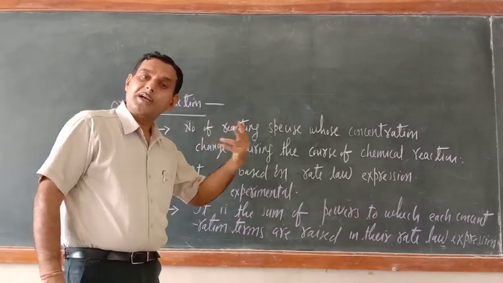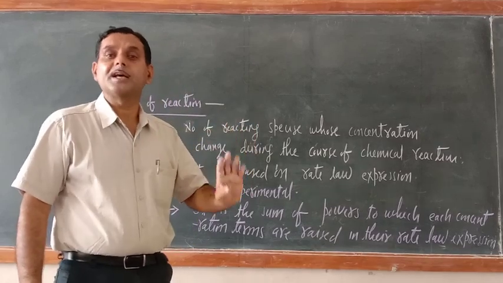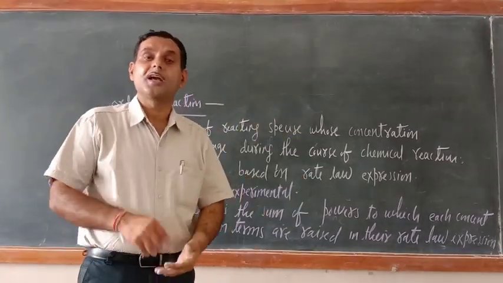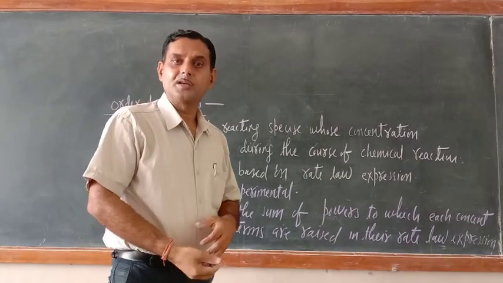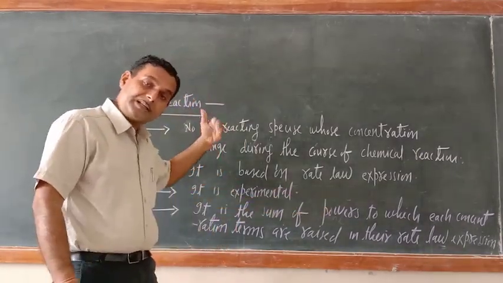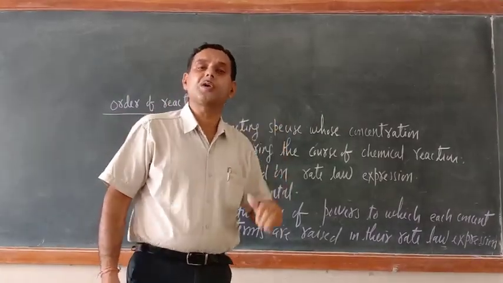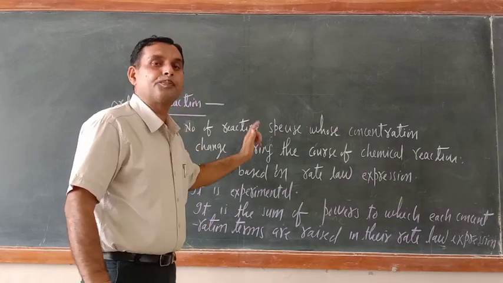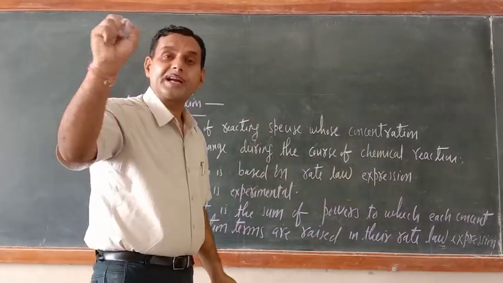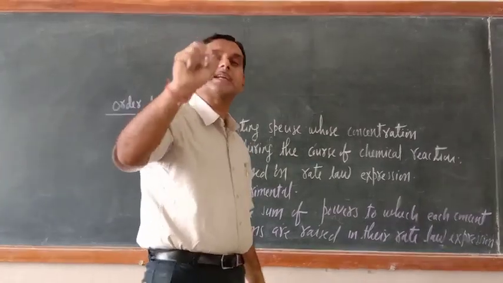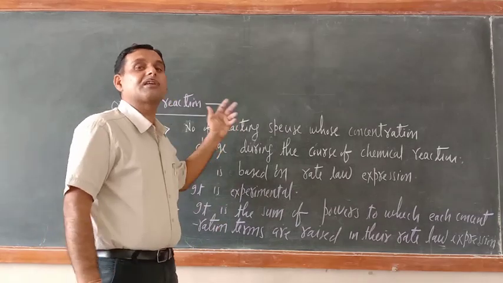This number of reacting species may be 1, 2, or 3. In this way we can say that p plus q plus r equals the order of reaction. So p, q, r are the number of reacting species whose concentration changes during the course of chemical reaction.